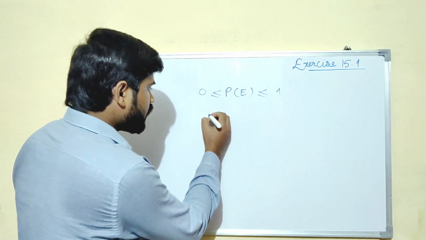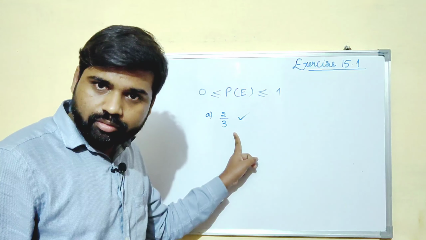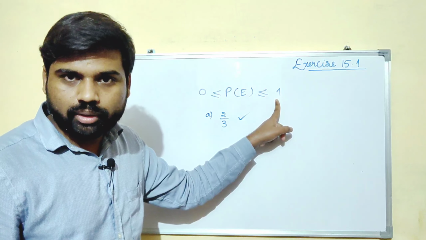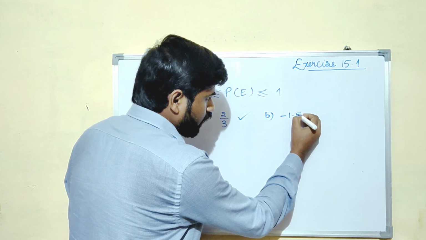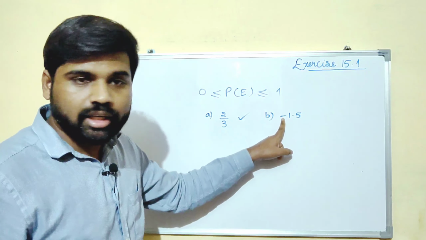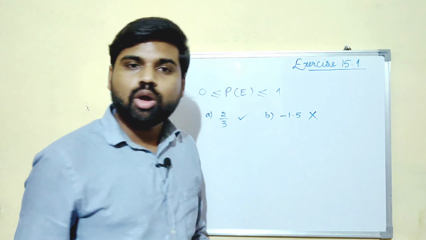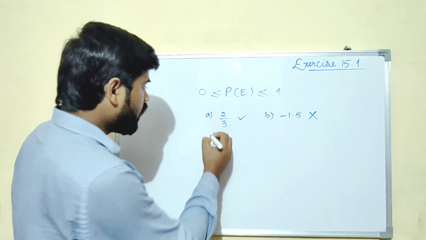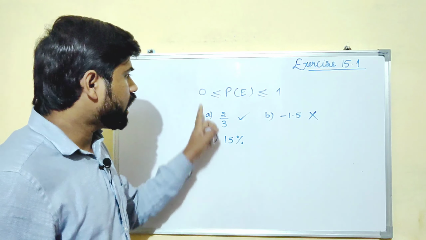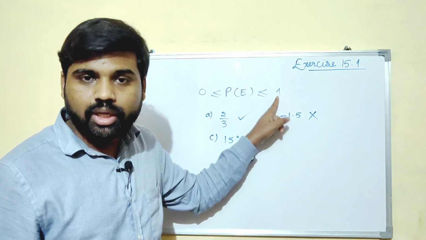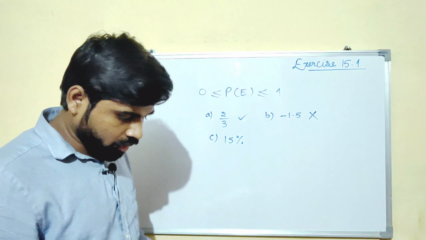In the first part, the probability is given as 2 upon 3. Yes, this is possible because it is positive as well as less than 1. And the second part is minus 1.5. Now you can see that it is negative, and as you know that probability is never negative, so this cannot be the probability of the event. Third is 15%. Yes, it is possible because it lies between 0 and 1. That means in terms of percentage it is 0 and 100%.